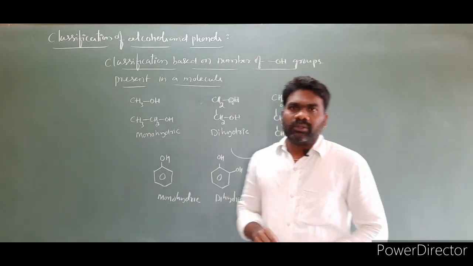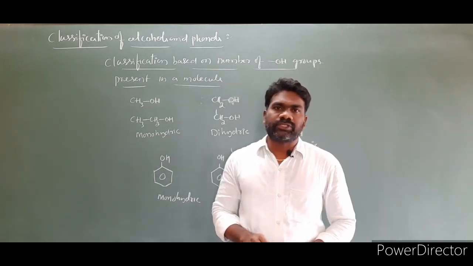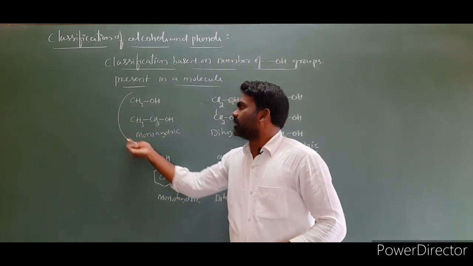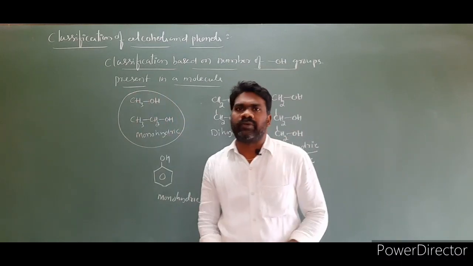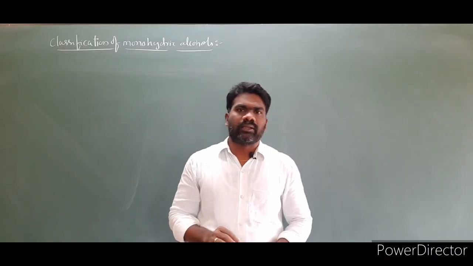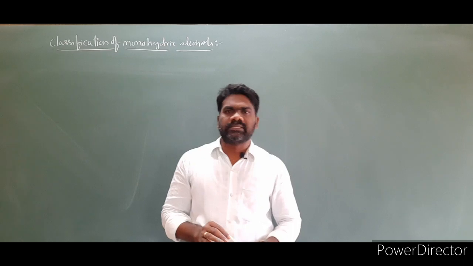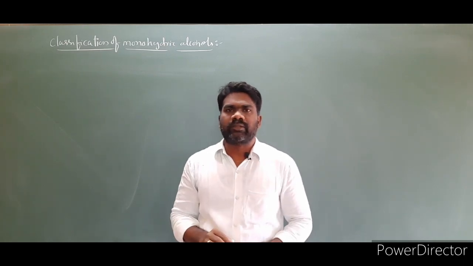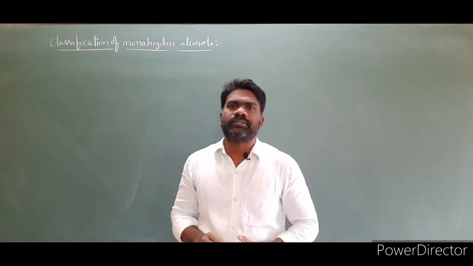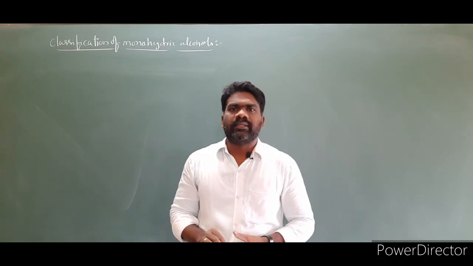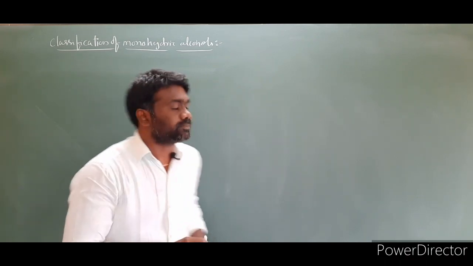Now let us discuss the classification of monohydric alcohols. Monohydric alcohols are further classified into different types on the basis of the hybridization of the carbon atom to which the OH group is attached. Simply, the hybridization of carbon atoms.